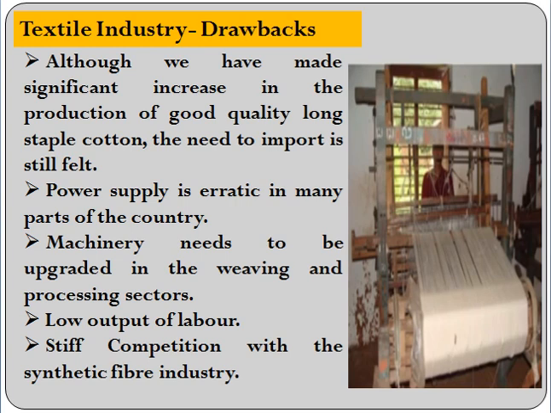Say the industry was established 30 years ago, then the machines are also 30 years old. Then low output of labor. Then stiff competition with synthetic fiber. Synthetic fiber means the one that comes from petrochemical industries, like nylon or polyester. So there is competition with them. These are all some drawbacks.